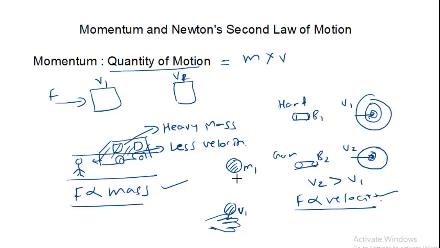In the case of the ball, the final momentum, that is final mass into velocity, will be zero, and thus the more time you allow for changing the momentum, the less force there will be. So force actually depends on three quantities.